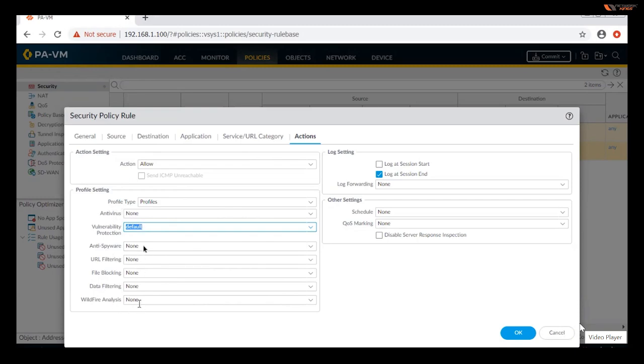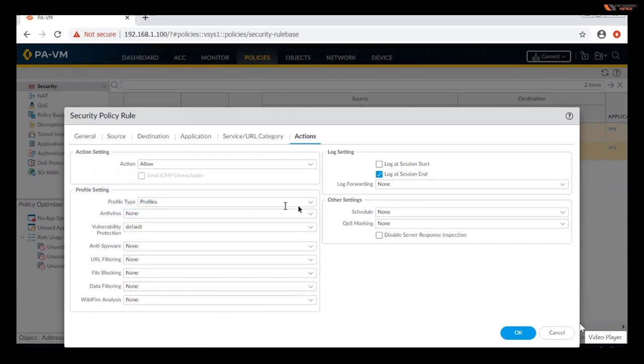If you select it, the firewall is going to check all. If you do not select it, it should be none. Okay, so it all depends. When we learn about antivirus, when the antivirus topic comes, I will create the profile the same way, and then we will select it later on.